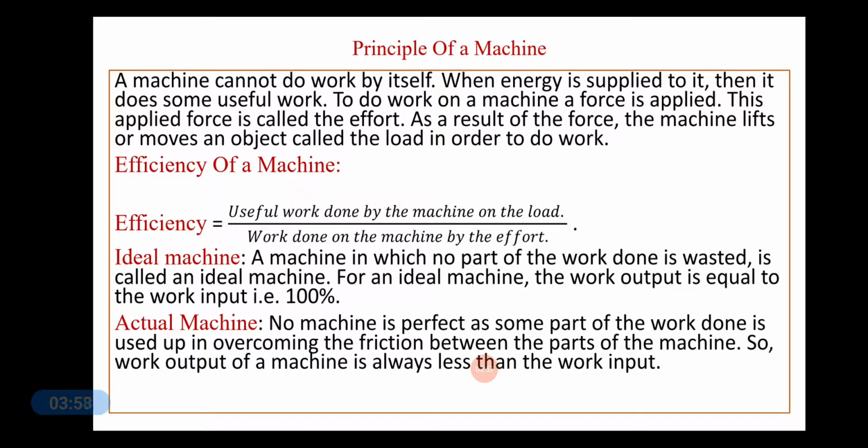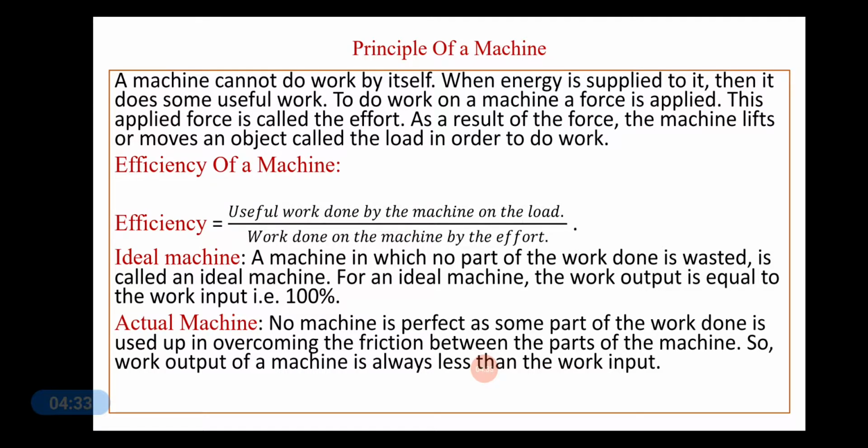Do you think that an ideal machine exists? Never. An ideal machine cannot exist because no machine is perfect. Whatever work we do on that machine, the output will be always less than the work input. So, ideal machines are machines where no part of the work is wasted. Here, the work output will always be equal to the work input. That is 100% of the work is done.